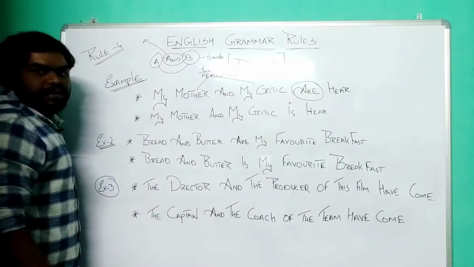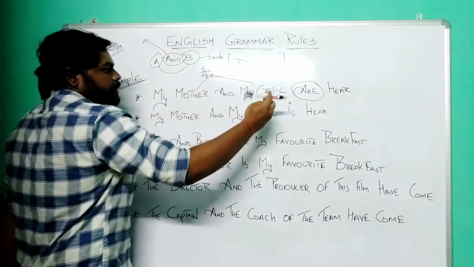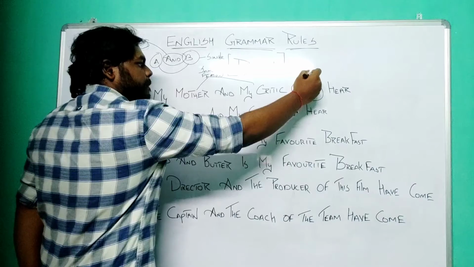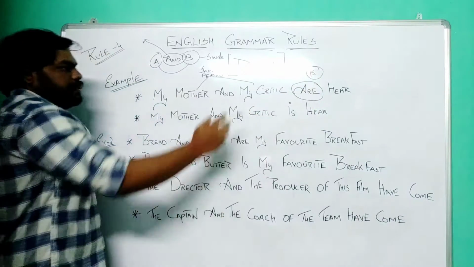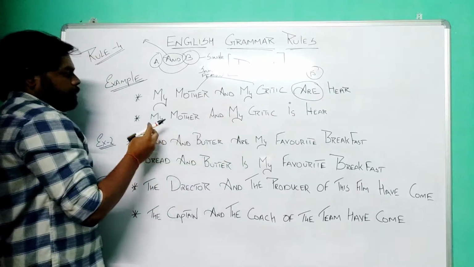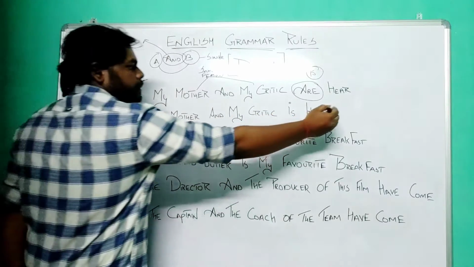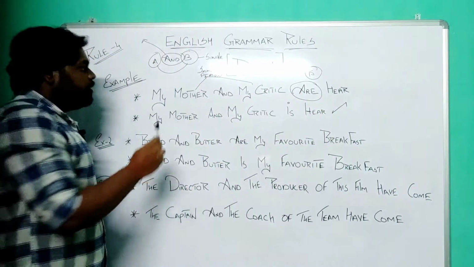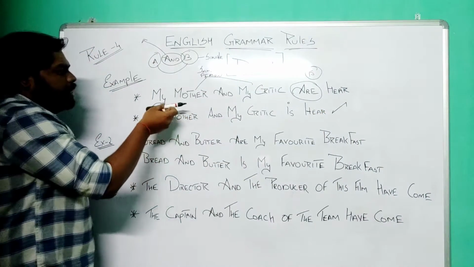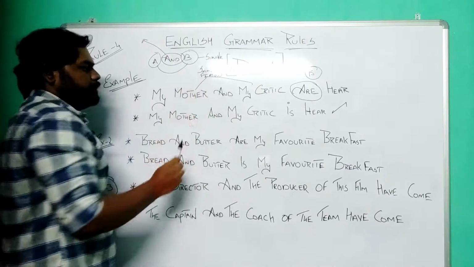Right? It represents the same person. So according to the rule, the verb should be singular. "Is" should be the correct verb to use here. "My mother and my critic is here" should be the correct sentence. So I will give a hint on how to differentiate that the two subjects are representing the same person.